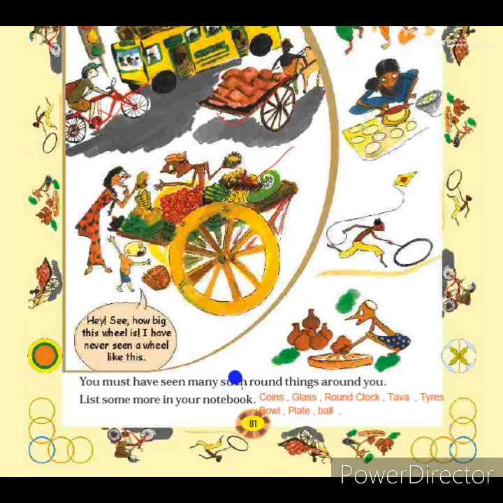And the potter making pots on the wheel, that is also round in shape. Dosa, our snack, is also round. Idli is also round. So many things we can see round in shape.